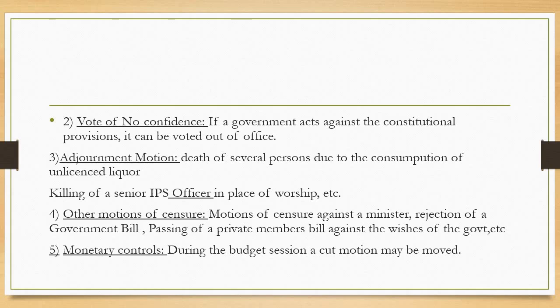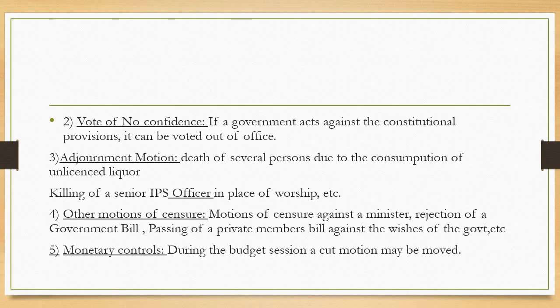These are the occasions where such motions are passed, such as the death of several persons due to the consumption of unlicensed liquor, or the killing of a senior IPS officer in a place of worship.